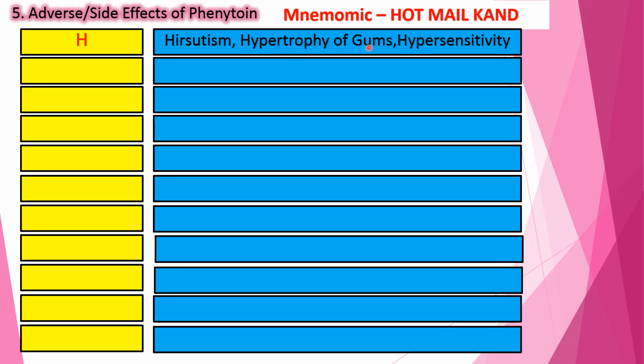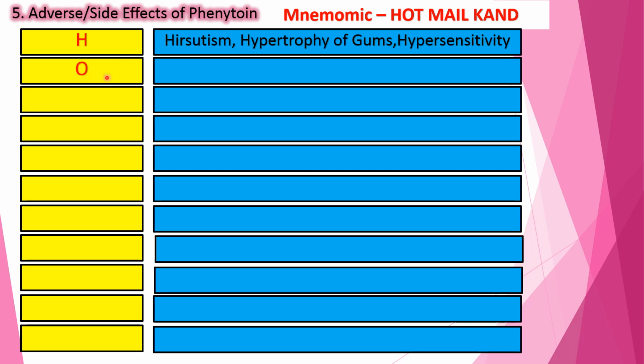Second, hypertrophy of gums occurs because phenytoin inhibits the enzyme collagenase, because of which breakdown of collagen will not occur and collagen overgrowth occurs. This causes gingival hyperplasia or gum hypertrophy. This can be minimized by maintaining oral hygiene. Third, it causes hypersensitivity reactions like rashes, fever or DLE, which can be resolved by stopping the drug.